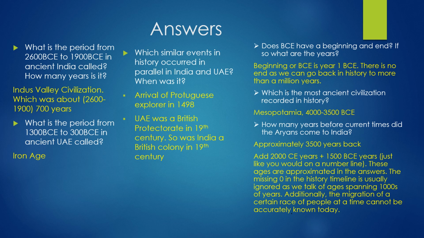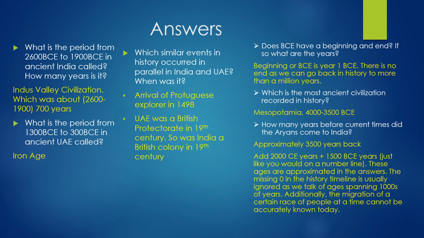If you look at the calculation, the next question: how many years before current times did Aryans come to India? If you see, it's 1500 BCE and today we are in 2024. We can approximate it to 2000 years. 2000 plus 1500 is 3500 years. This is how you calculate the time period approximately.